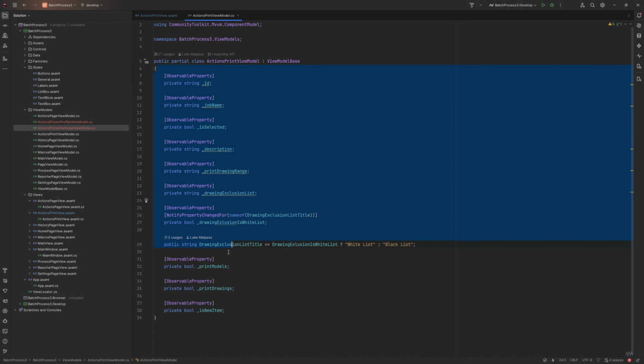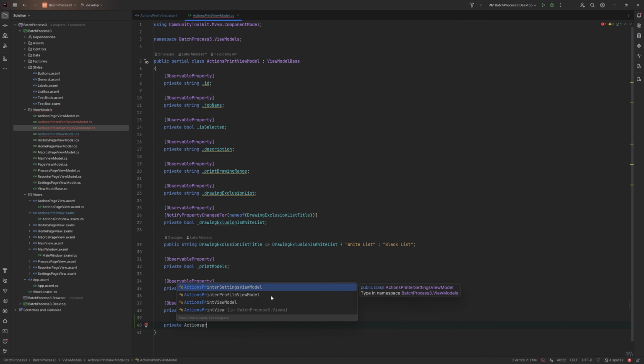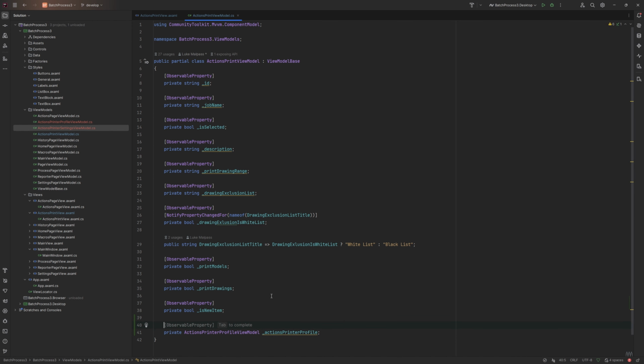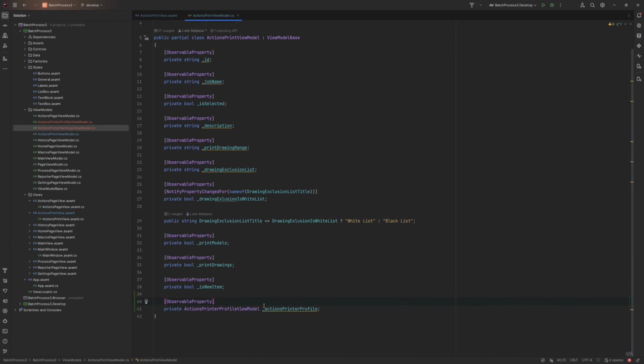On the main print view model, we need to add specifically an actions printer profile view model, and we'll call this one the actions printer profile. So this will ultimately be the selected printer profile if there is one. It can be null because it can be not selected, so it will default to a default setting. So that can be a question mark to be nullable.